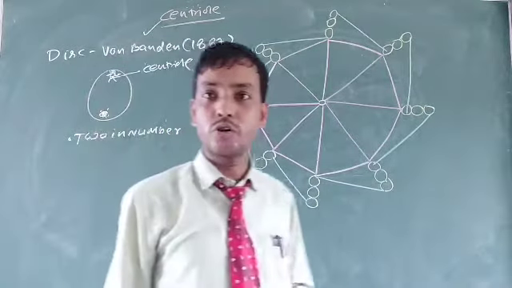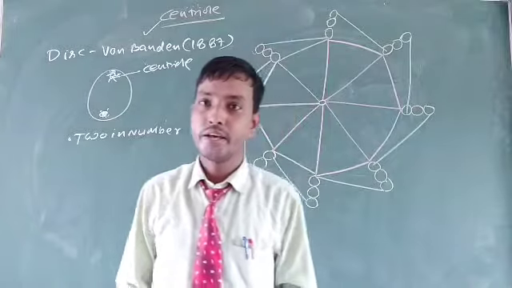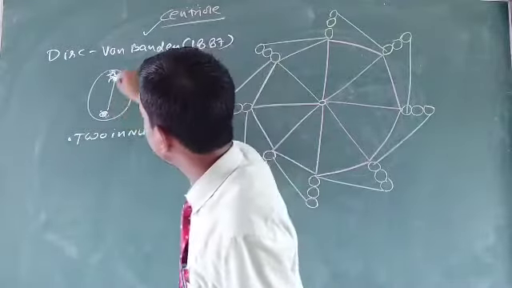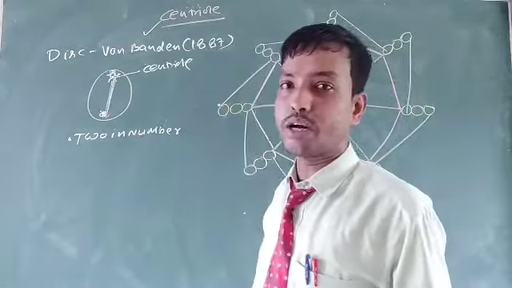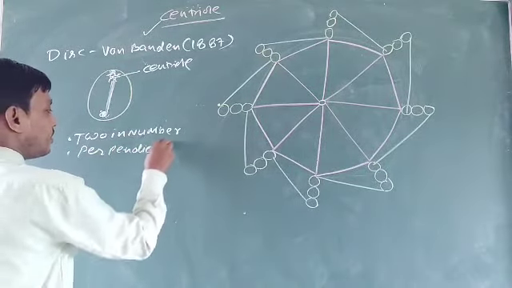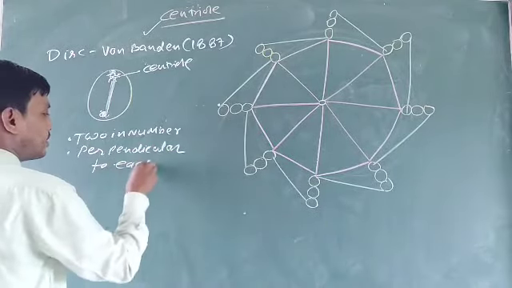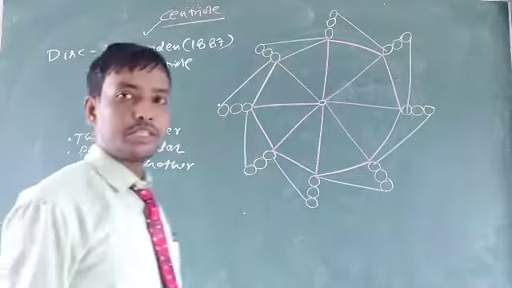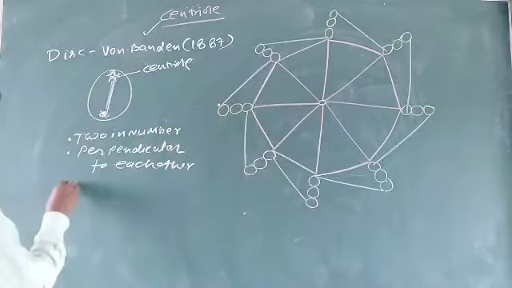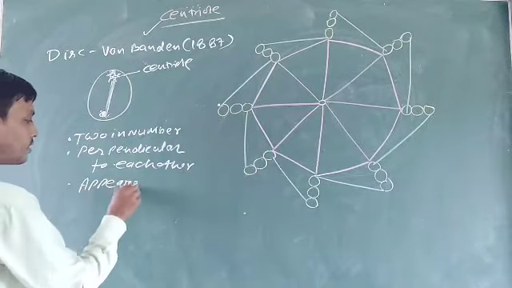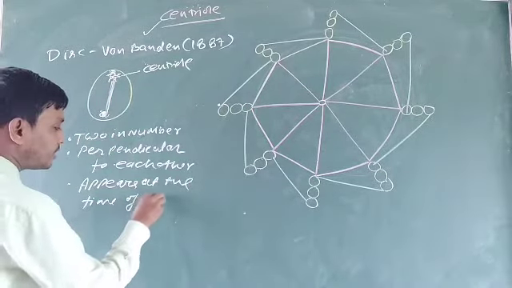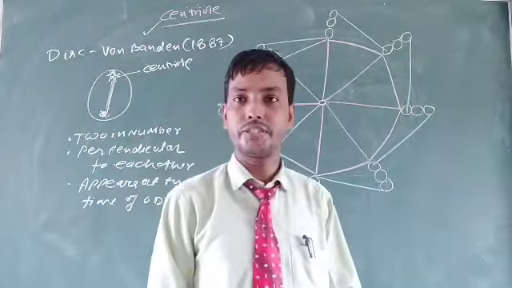How many centrioles are found in organisms? Two in number. And both the centrioles are perpendicular to each other. The centrioles found in cells are perpendicular to each other, and they appear in the cell and become functional at the time of cell division.